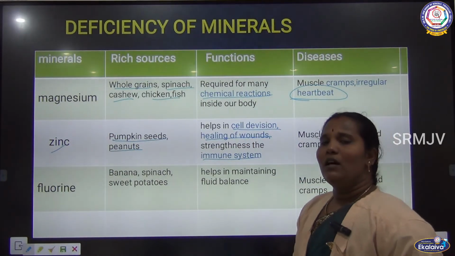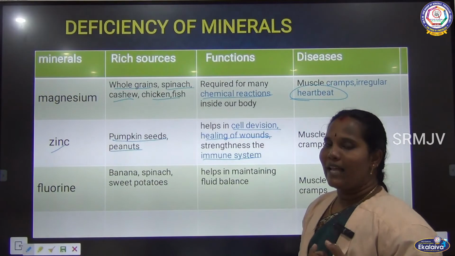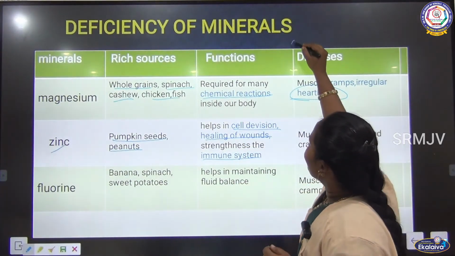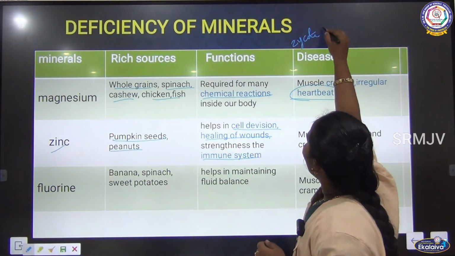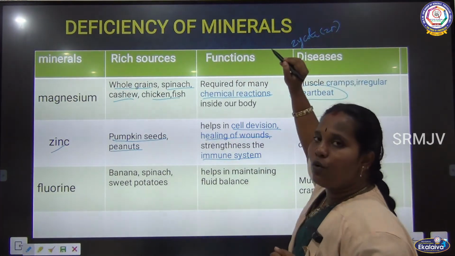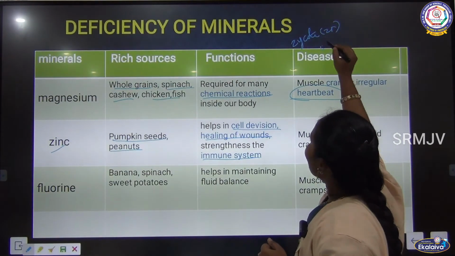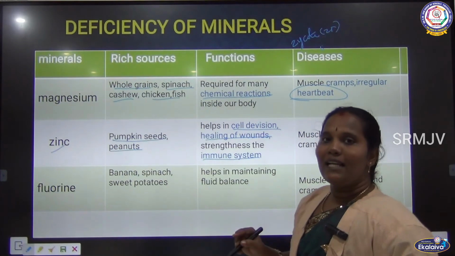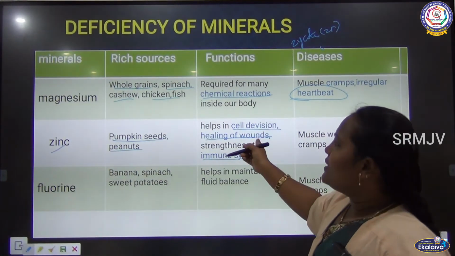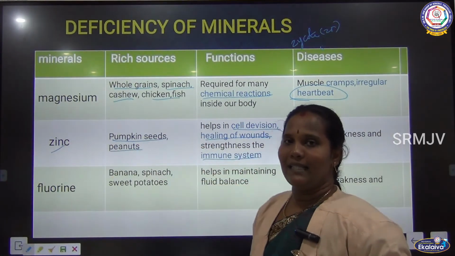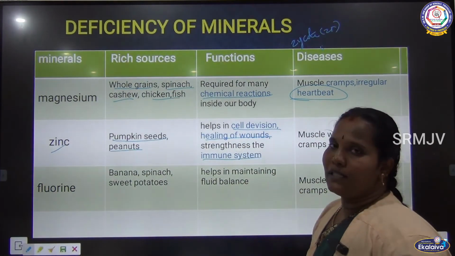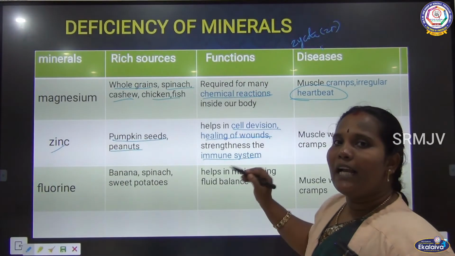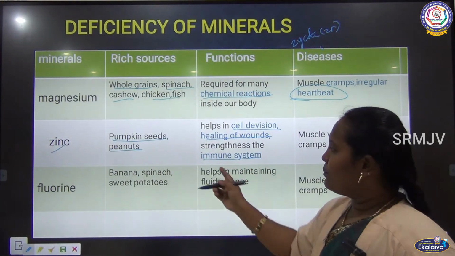See here, first it helps cell division. Cell division means we have the cell, and inside the cell it has the hereditary material. I told you about the zygote: the zygote continuously undergoes cell division, and only after that does it grow into a baby. So cell division is very important, and it happens with the help of zinc. Then healing of wounds. If we have any cut on our body, zinc helps to heal the wounds in the skin.